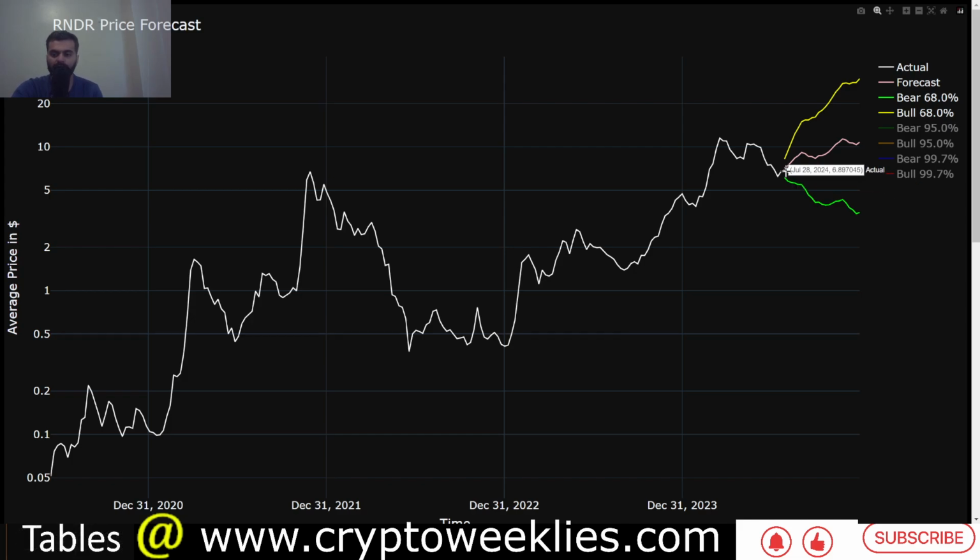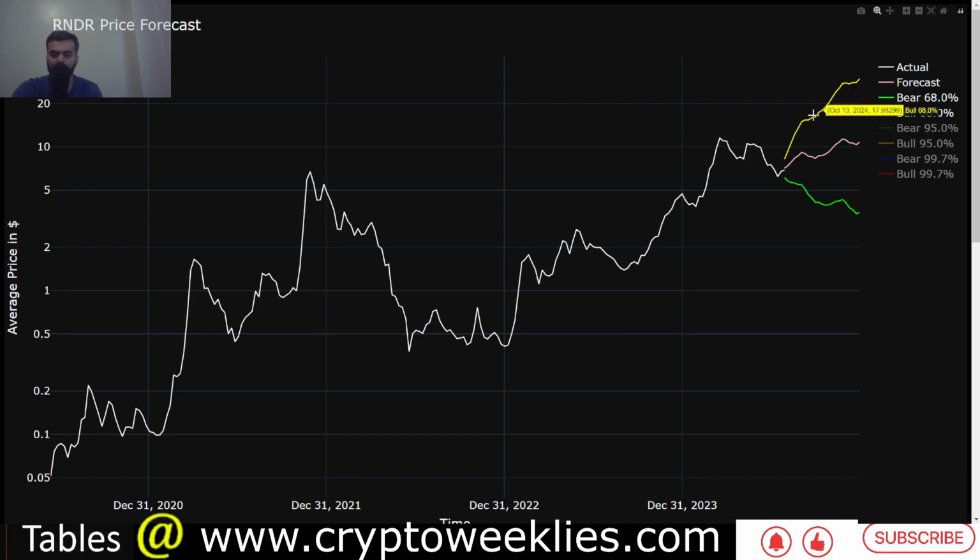The base case forecasted by the model is price action between $6.90 all the way to about $11, somewhere between $7 and $11. If the market were to rally, with 70% confidence the price action could be between $8.50 and about $29. That's the bull case. And if the price were to crash, the one standard deviation bear case is between $3.50 and $6.12.